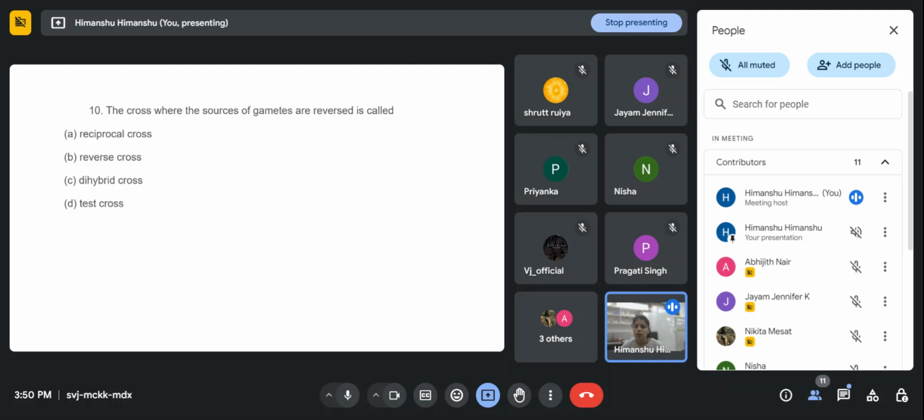Then moving to the next question: the cross where the sources of gametes are reversed is called: A, reciprocal cross; B, reverse cross; C, dihybrid cross; and D, test cross.